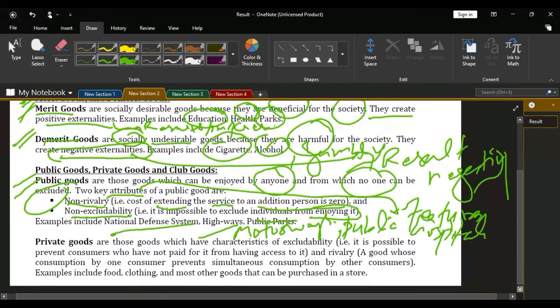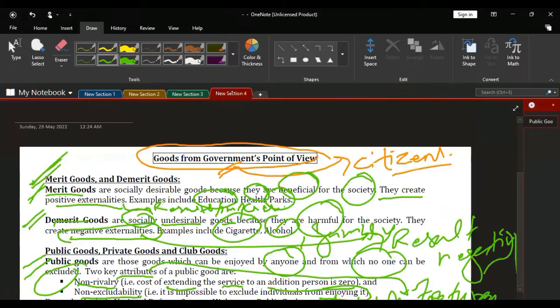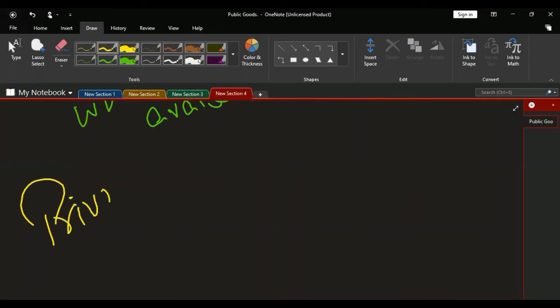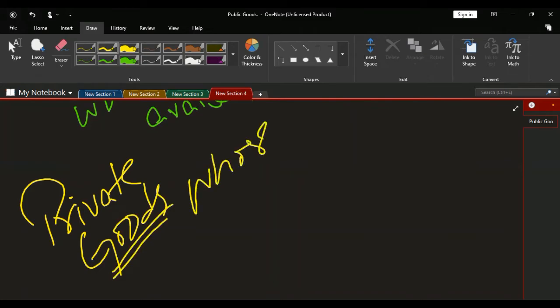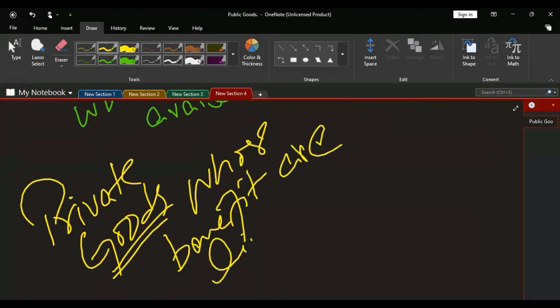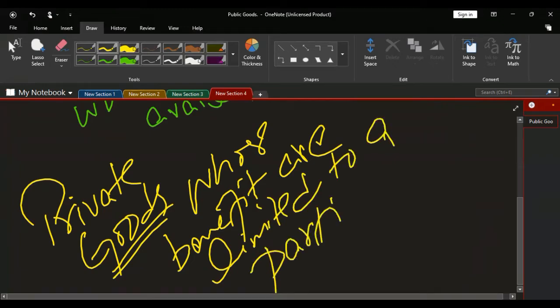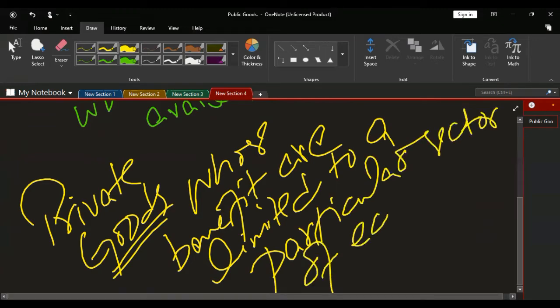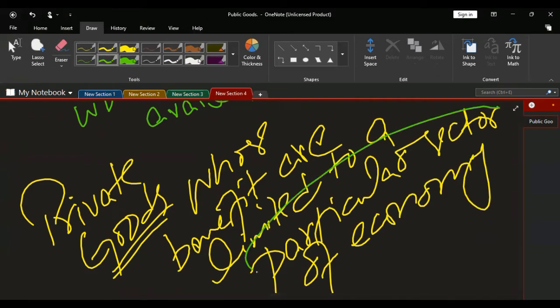The second one is, against this, private goods. Private goods are those goods whose benefits are limited to a particular sector of the economy. It means everyone cannot enjoy them, only a specific or particular sector of the economy has the right to use them.